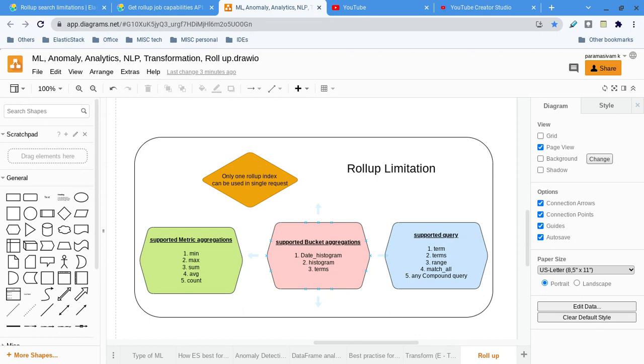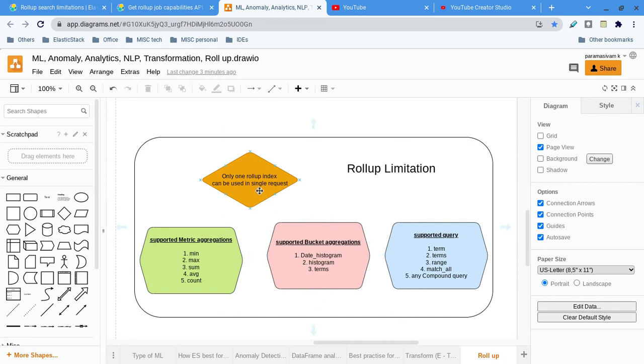That was my requirement too. For one of my use cases, I use a script for both aggregation and runtime mapping. In both I am using scripts. If I were able to use rollup with scripts, I would have used it. So there are some limitations, and that is what I am going to explain here.